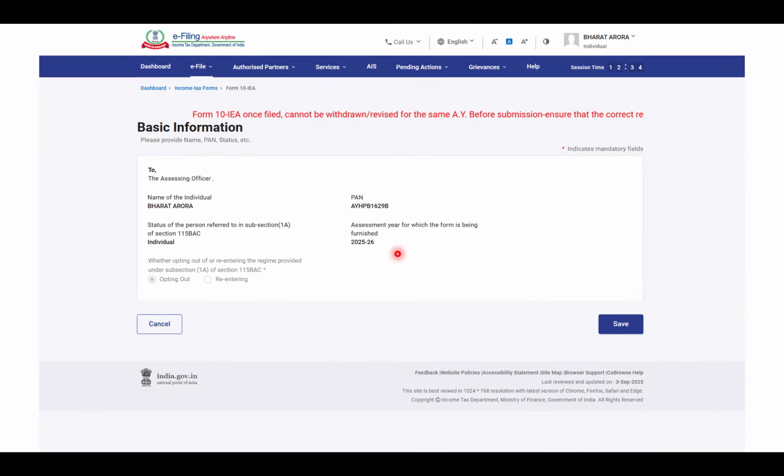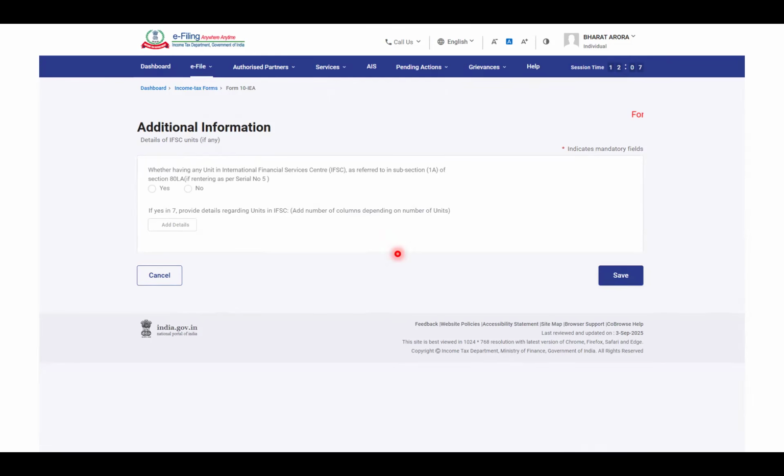This page will open up whether you are re-entering this or you're opting out for the first time. So I was opting out for the first time. I've chosen opting out and click on save. And then it asks you whether you have any units in IFSC. These were grayed out, so you don't need to fill this. If you have this, then you'll have to fill this relevant section.